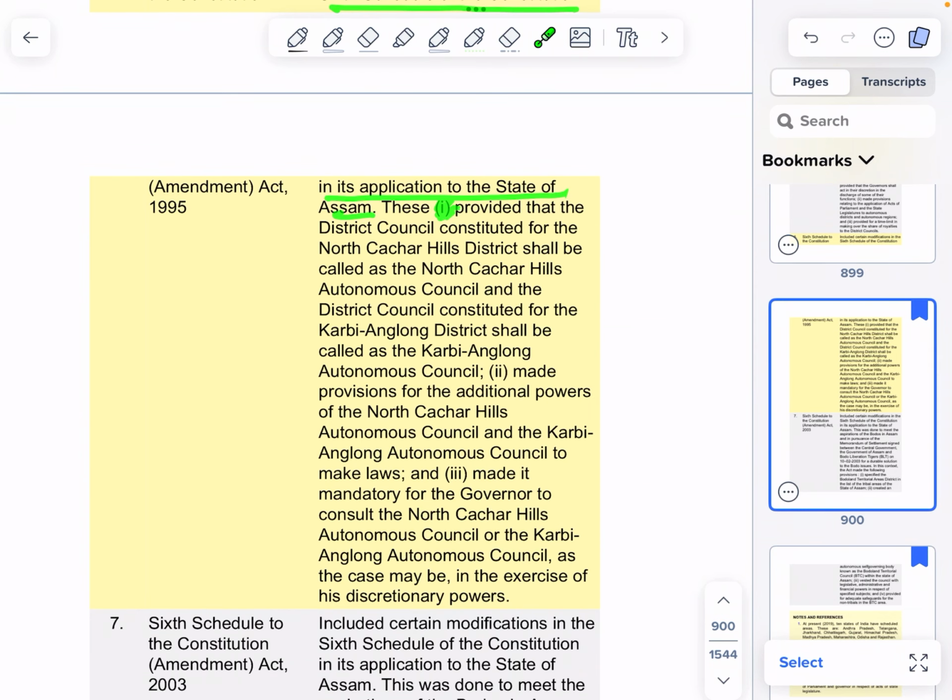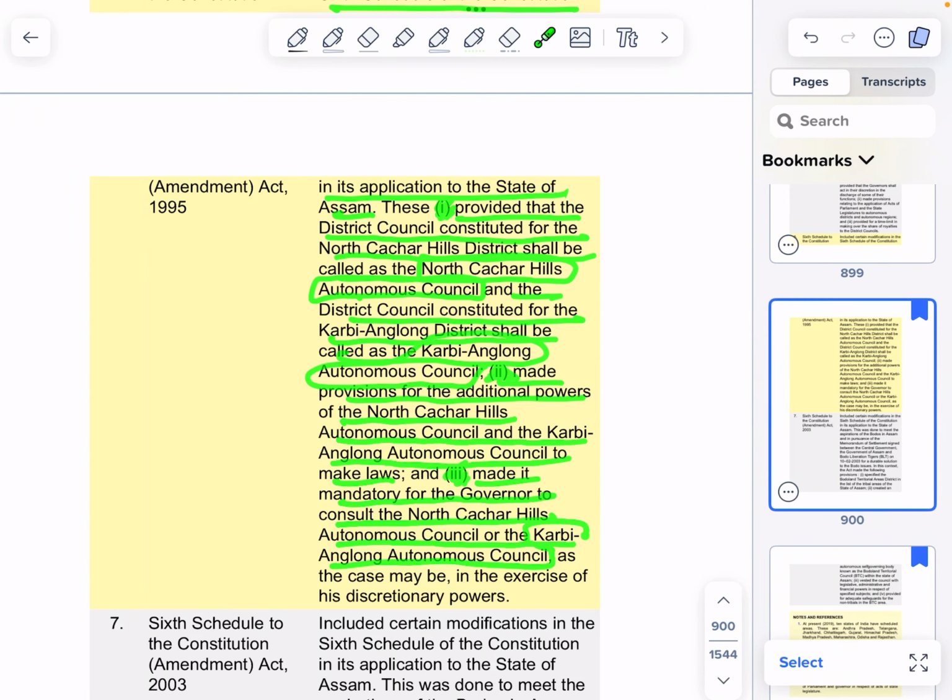First, provided that the district council constituted for the North Cachar Hills district shall be called the North Cachar Hills Autonomous Council, and the district council constituted for the Karbi Anglong district shall be called the Karbi Anglong Autonomous Council. Second, made provision for the additional power of the North Cachar Hills Autonomous Council and the Karbi Anglong Autonomous Council to make laws. And third, made it mandatory for the Governor to consult the North Cachar Hills Autonomous Council or the Karbi Anglong Autonomous Council, as the case may be, in the exercise of his discretionary powers.